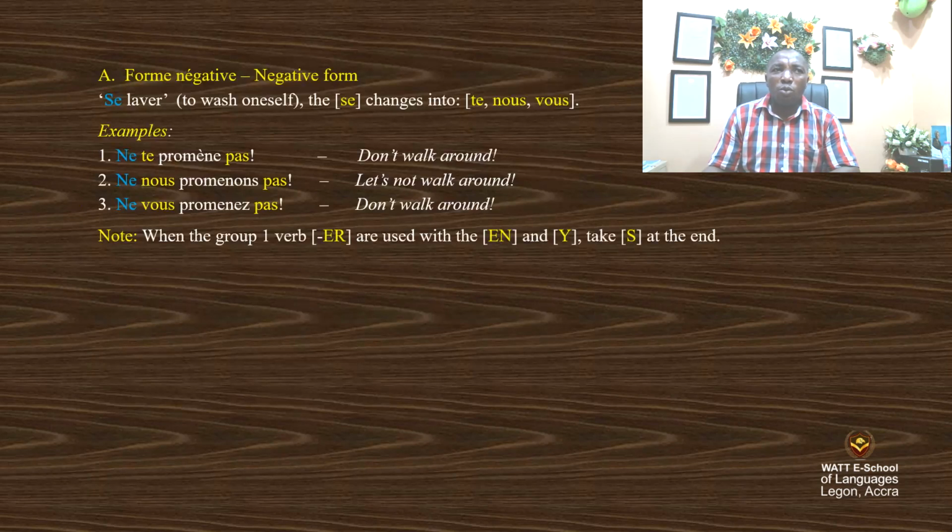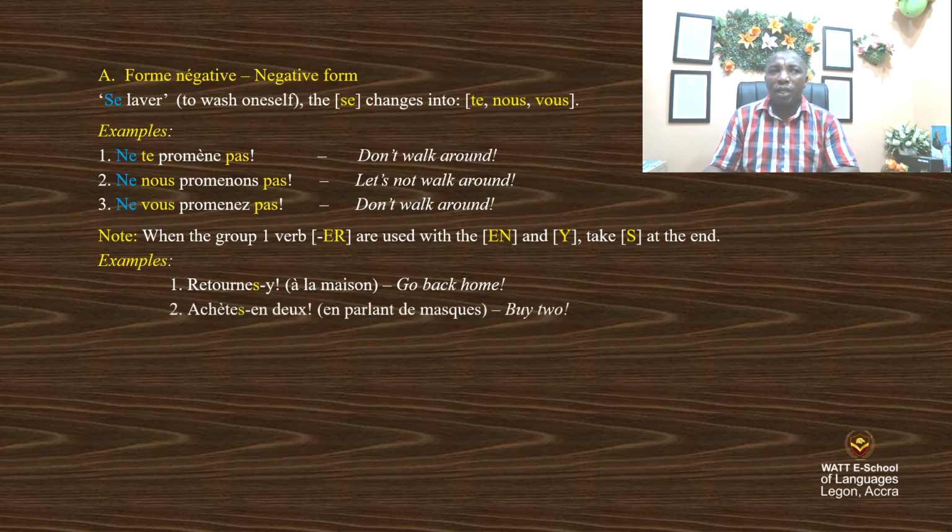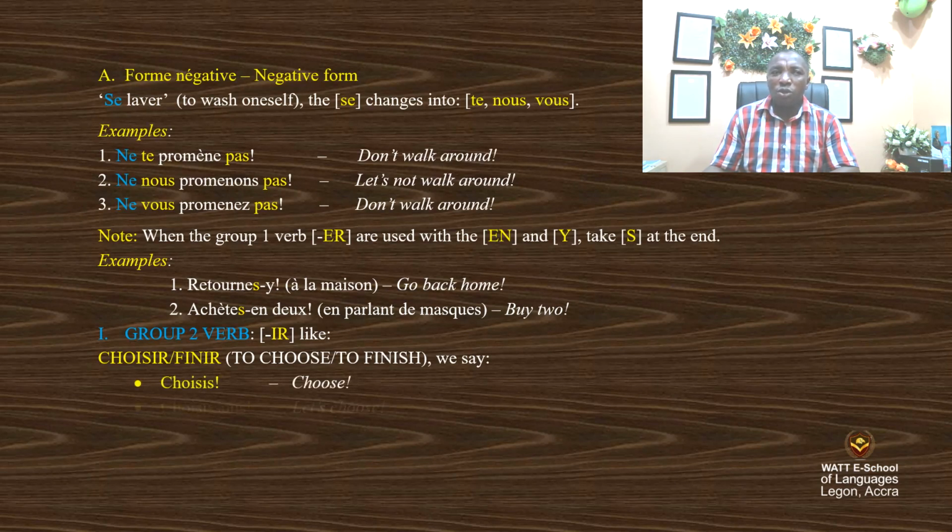Note, when the group one verbs in ER are used with en and y, they take s at the end. Example, retourne-y à la maison. Go back home. Achète-en deux. Buy two. Group two verbs, IR verbs like choisir, finir, that is to choose and to finish. We say, choisis, choose. Choisissons, let's choose. Choisissez, choose.